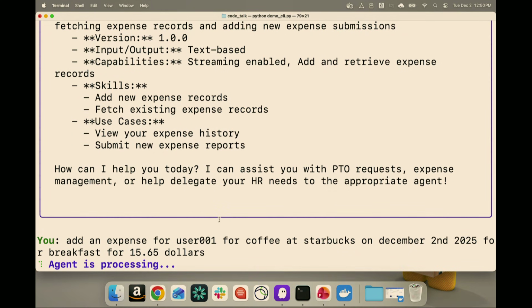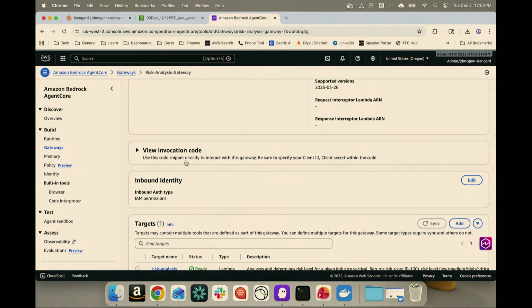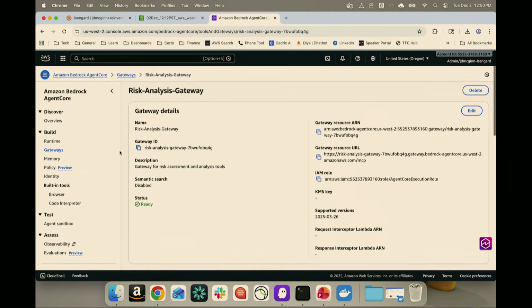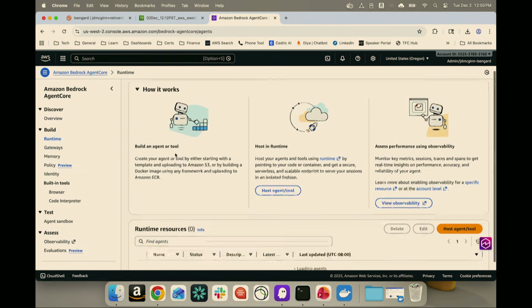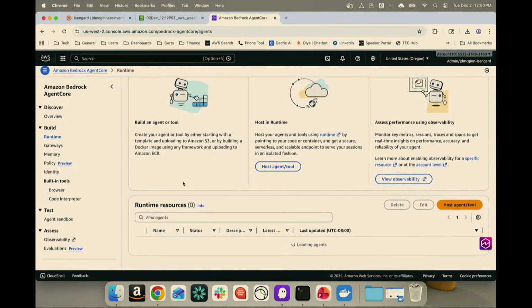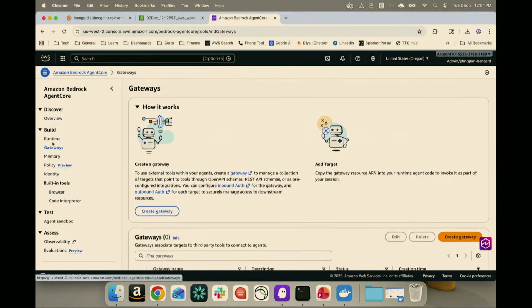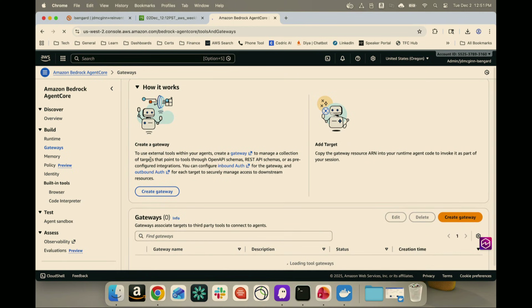This does take a bit longer than interacting directly with the expense agent because first the orchestrator that we're talking to has to identify which agent should handle this request and then actually send the message to that agent to allow it to make this post command to our data store. So I'll just quickly show what's going on in terms of what was created here. So if I go back to our console, let me just refresh the page quickly.